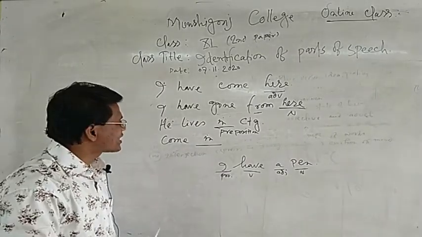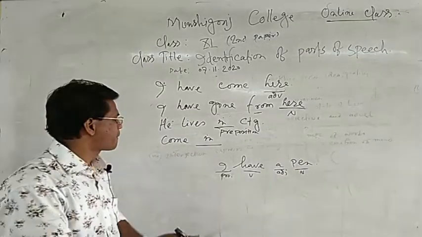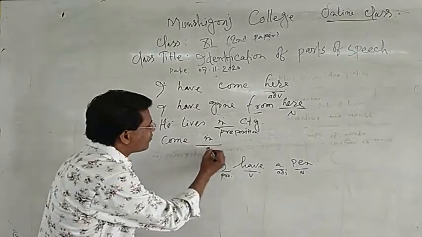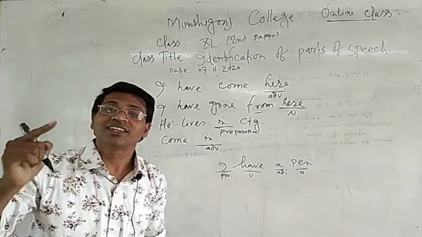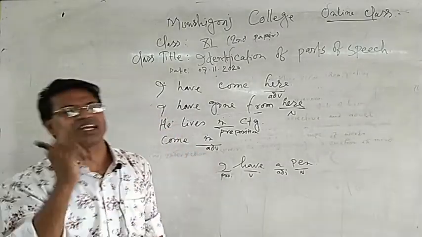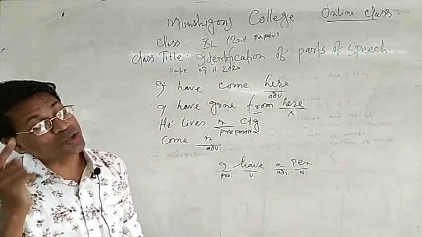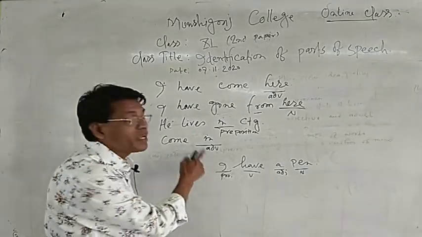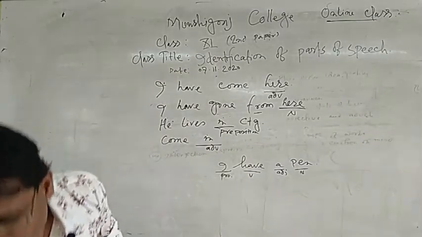So in the sentence "coming inside," it's an adverb. It is a word which mentions a place. So not only is it an adverb, it's an adverb of place. Dear listener, it's an adverb of place.